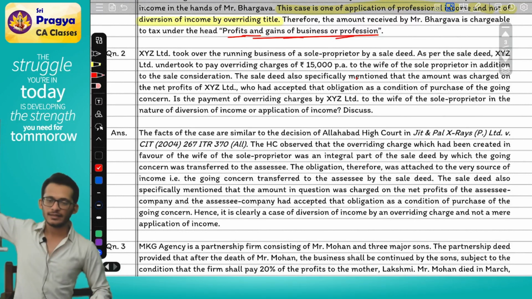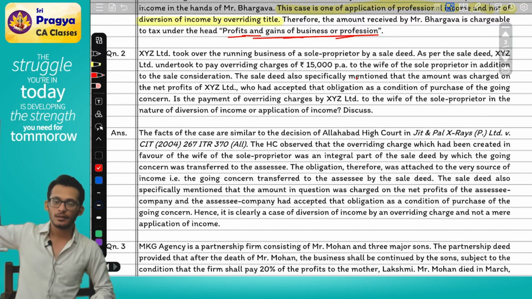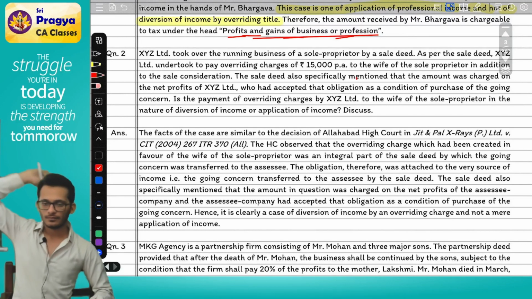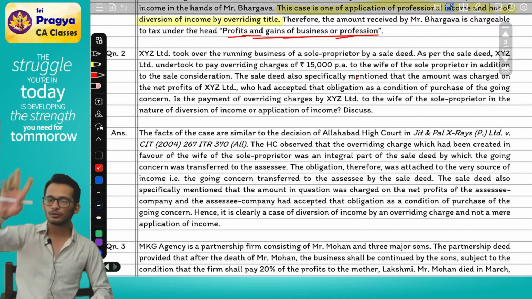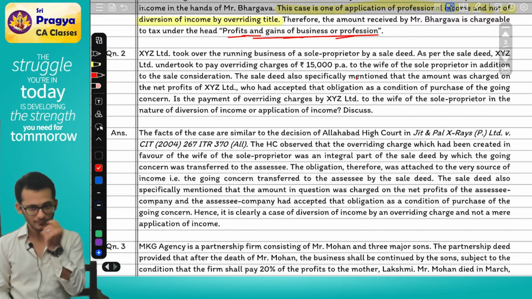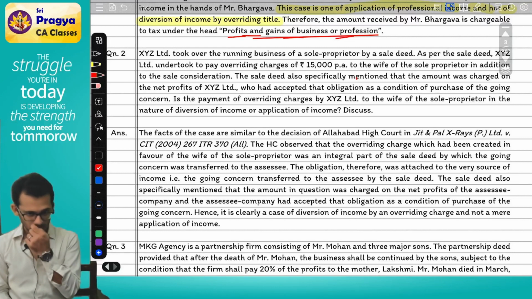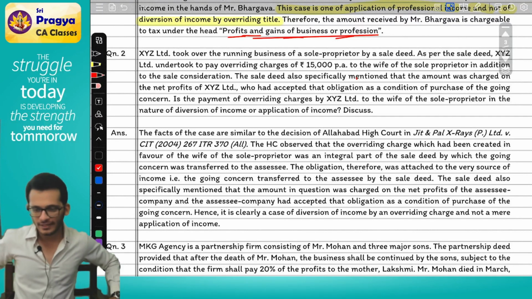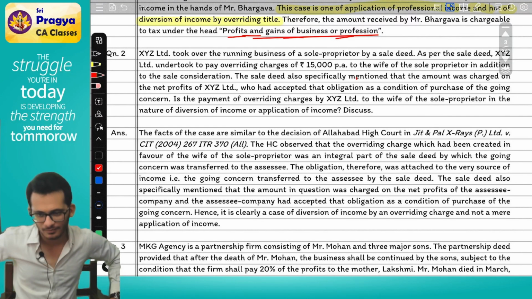Then you will write the facts. What are the facts? XYZ Limited will give 15,000 per annum to the wife. First two things you will write. Tell me the analysis. Is it application or diversion? Application, diversion. Diversion. Why?